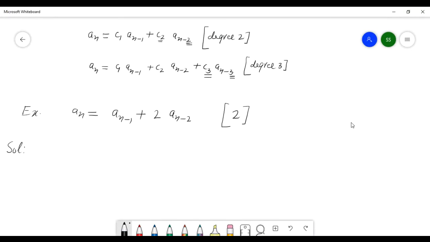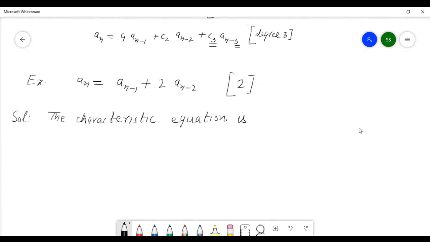Number 1, you will write the characteristic equation. And how to write it? You will write it this way.